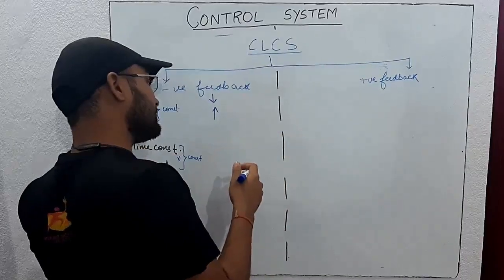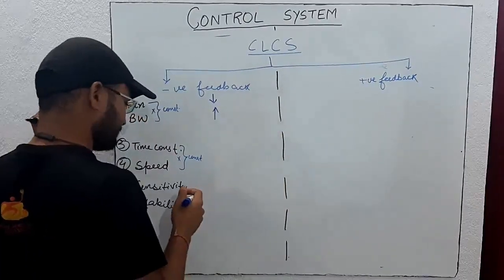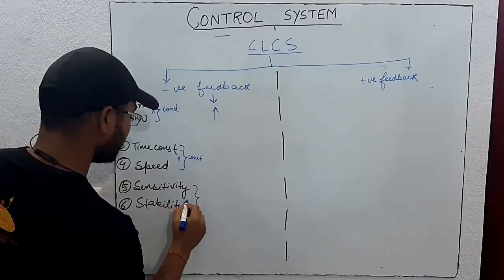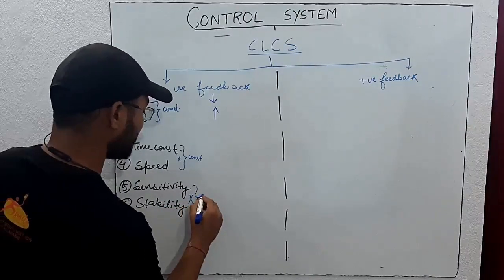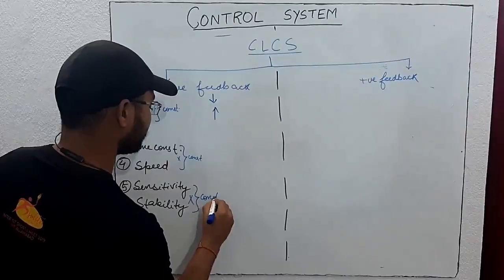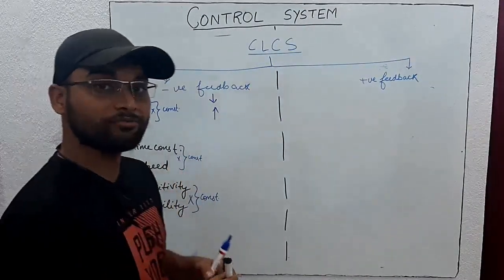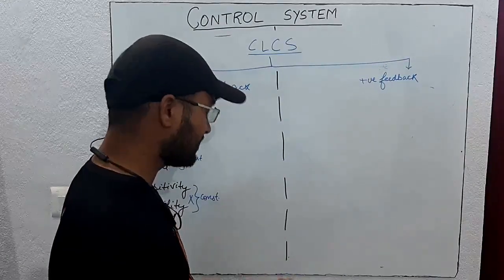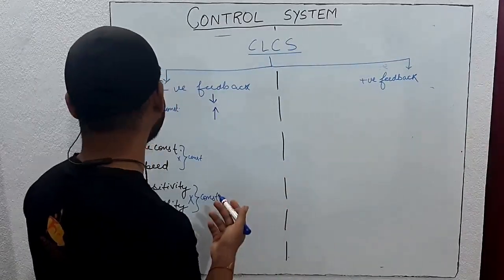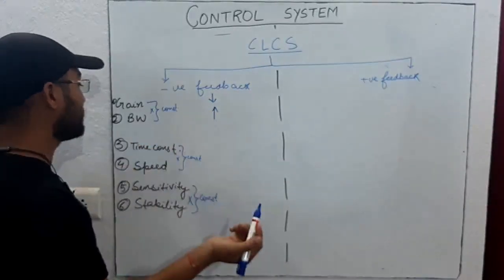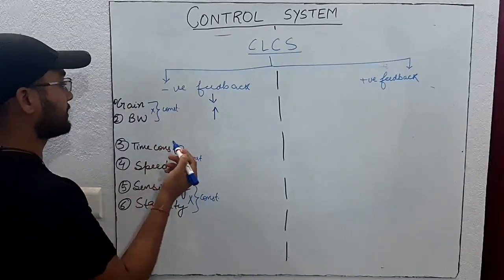If one is increasing, then other will decrease. And same as sensitivity and stability, product is constant. So just remember this, because in one mark question, even in BARC exam, in some other exam, they can ask this kind of question. If we use negative feedback, then how gain will be affected, how bandwidth will be affected.